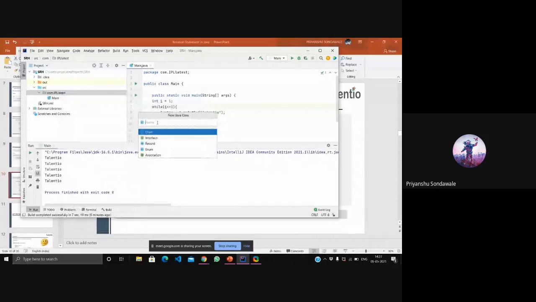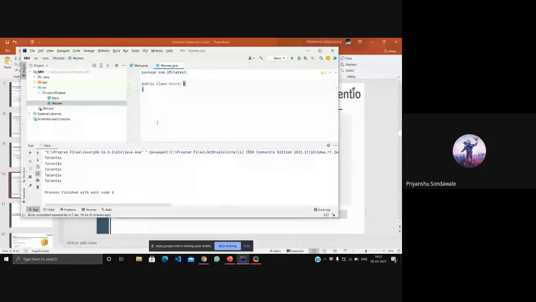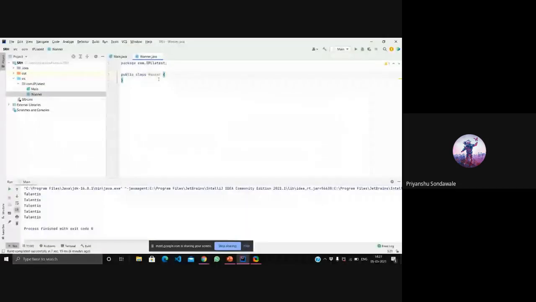I'll name it Warner.java. So here in the new class my main class is Warner. Now inside that I need to introduce my main method. For that I'll write psvm, public static void main.